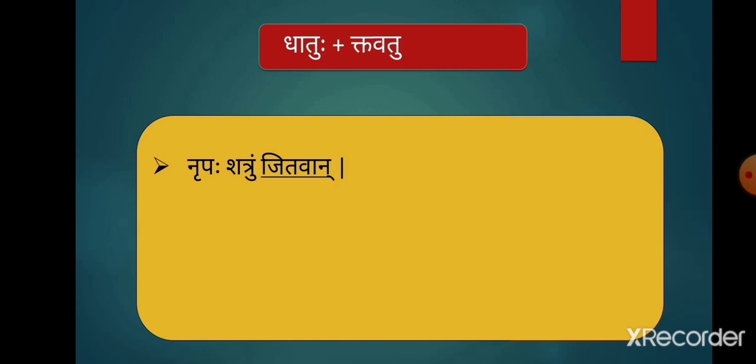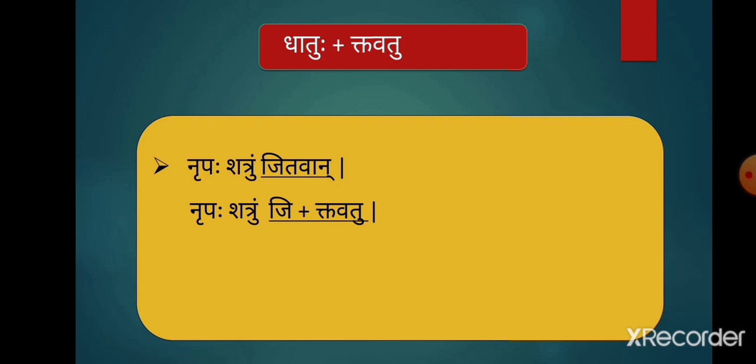Students, you will also be asked to split the dhatuhu and the pratyayaha from the given form. For example, Nrupaha Shatrum Jitavan. Here the underlined word is Jitavan and we have to split the dhatuhu and the pratyayaha. And the answer is Nrupaha Shatrum Ji plus Tavatu.